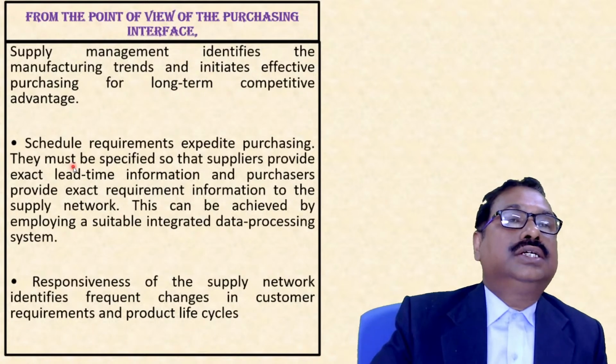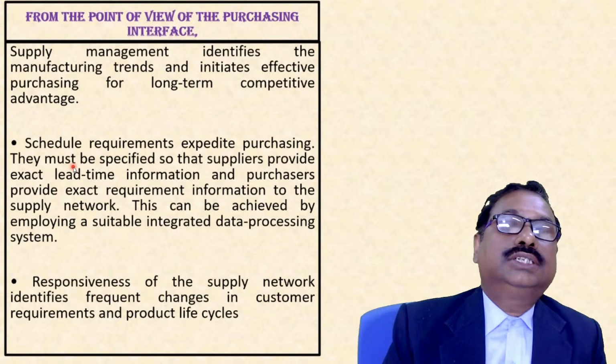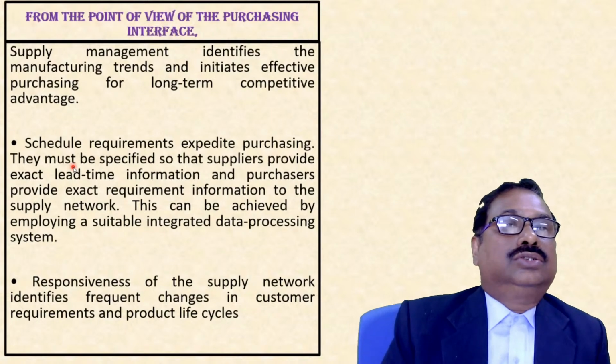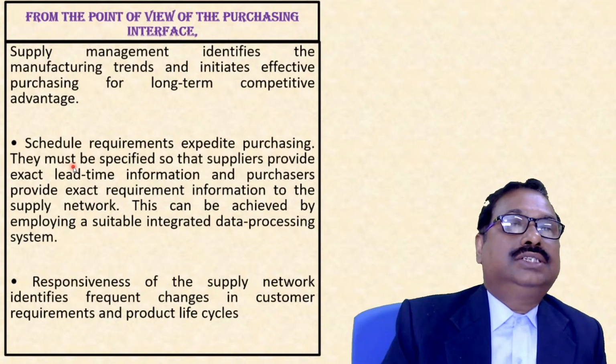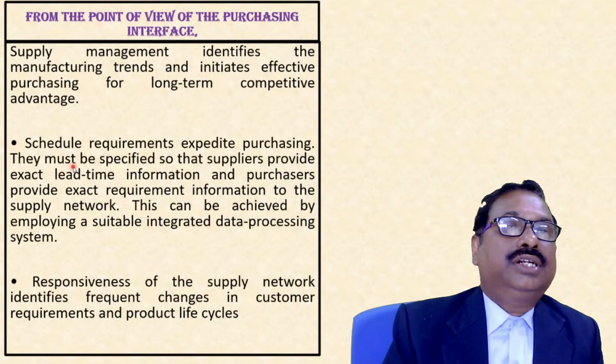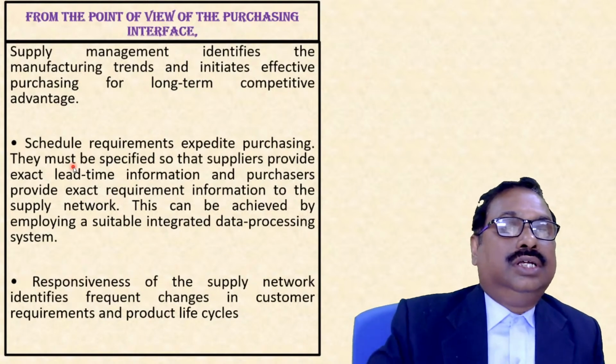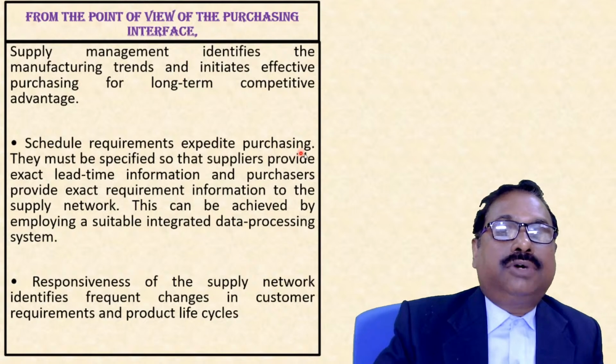Then the last one is from the point of view of the purchasing interface. So supply management identifies the manufacturing trends and initiates effective purchasing for long-term competitive advantage. Scheduled requirements expedite purchasing.